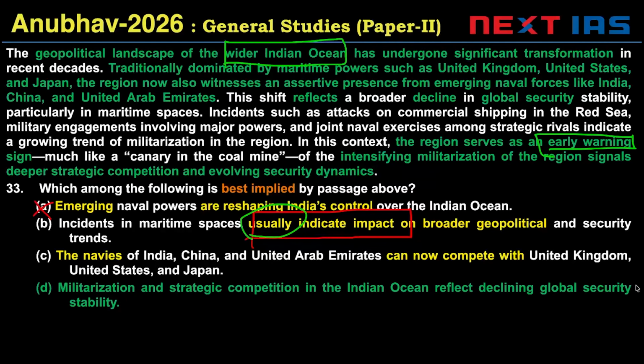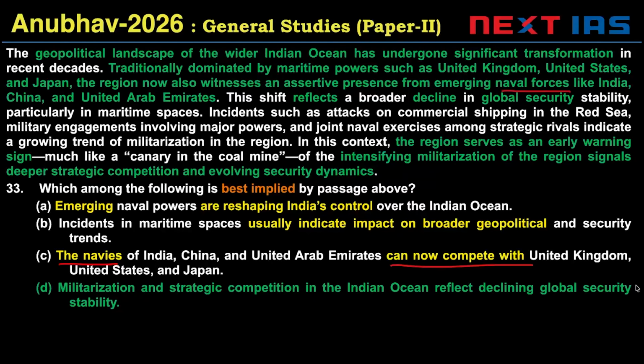C says the navies of India, China, UAE can now compete. We have not discussed the navies now competing. We have discussed them becoming maritime powers based on naval forces, but that does not mean the navies can compete against each other in toto.